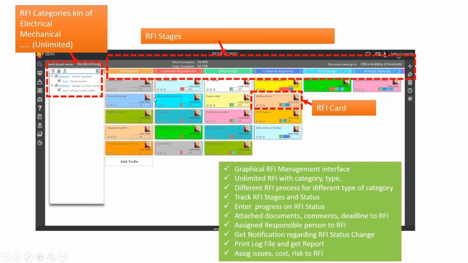These are the RFI cards, and here you can see customer requirement, initial design, customer approval, final design, authority approval. These are the stages of the RFI, and each RFI has a responsible person, and we can also see the total progress on all RFIs in the system.